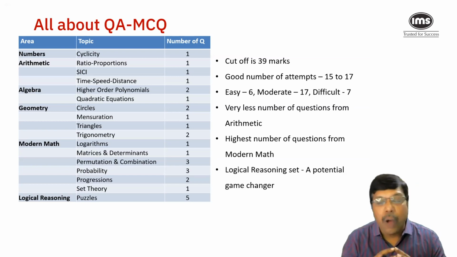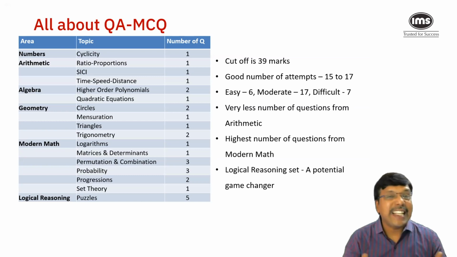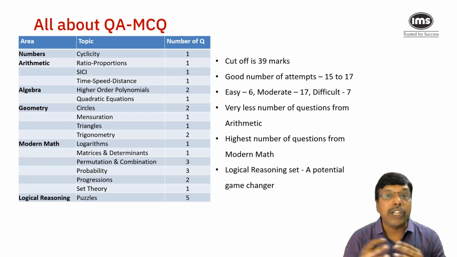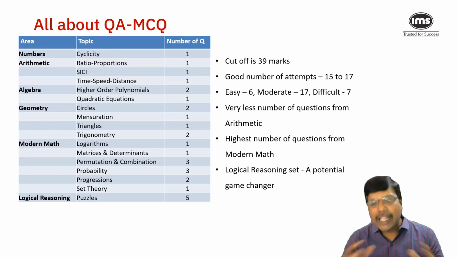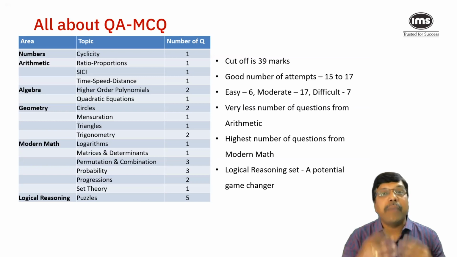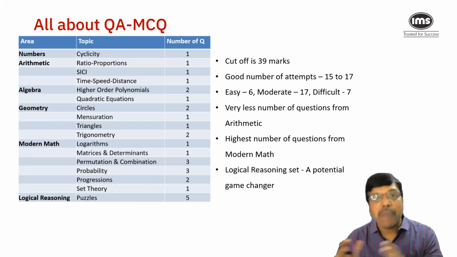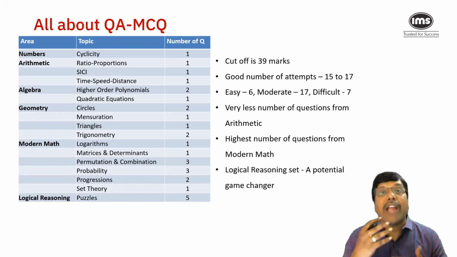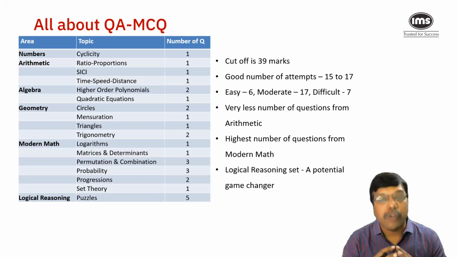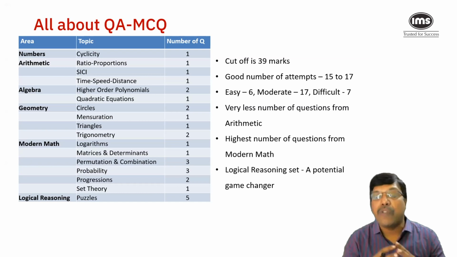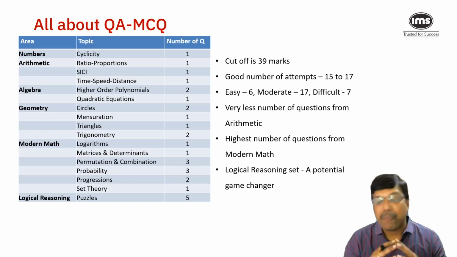And as mentioned a while ago, the logical reasoning set of 5 questions can definitely be a potential game changer for someone who is falling short of the cutoff. All that is required is to familiarize yourself with certain fundamental concepts of DI and LR and do a certain amount of practice to expose yourself to a variety of questions that will help you answer any different type of set you come across in the exam.